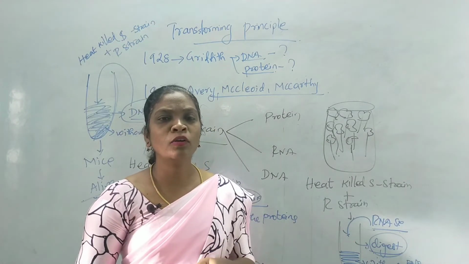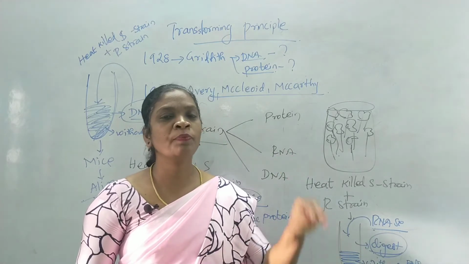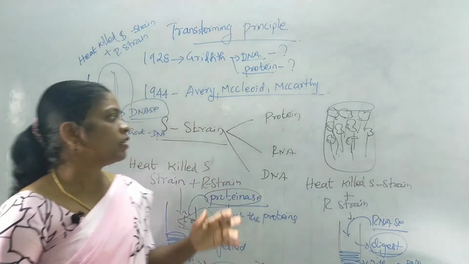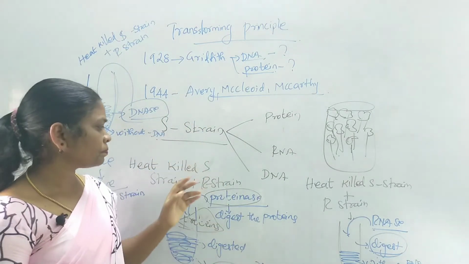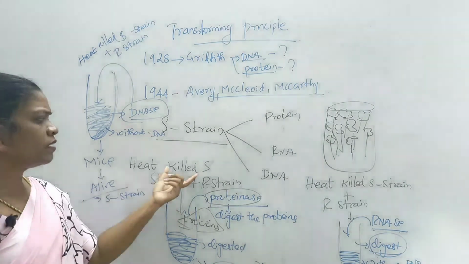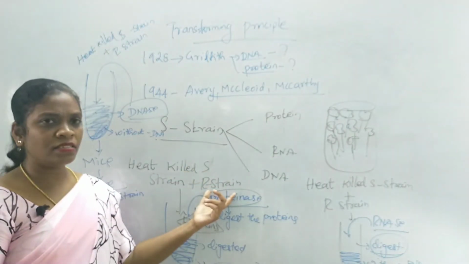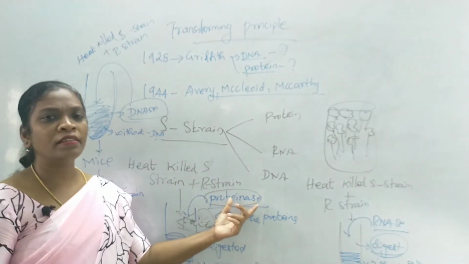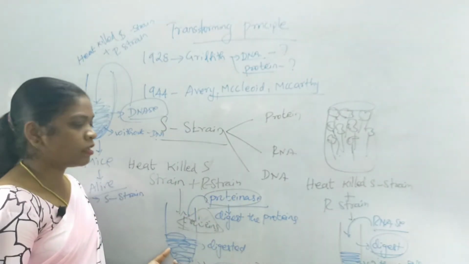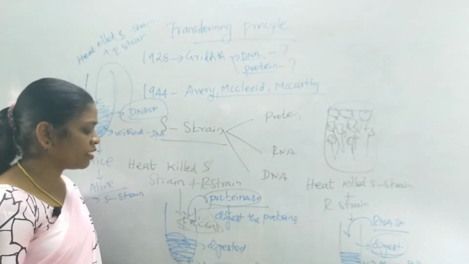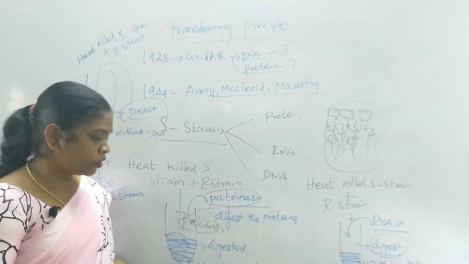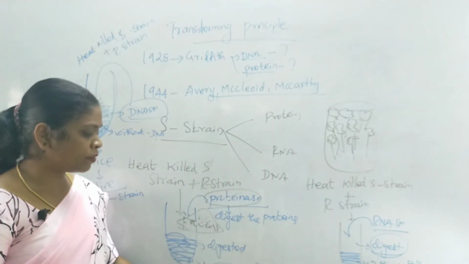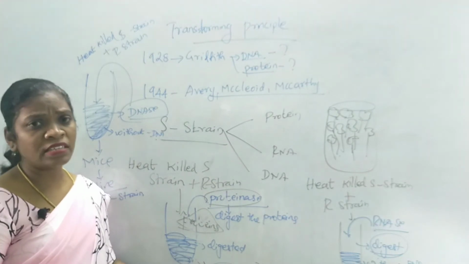This experiment was done to give a clear conclusion on whether DNA carries information or RNA carries information. So what happens here? They have taken an extract of S strain. The first extract is a mixture of heat-killed S strain with the R strain. This mixture was treated with proteinase enzyme, which will digest all the protein present in the extract. When they injected this extract into a mice, even though it was without protein, the mice died. When they analyzed the tissues of the mice, they found living S strains.